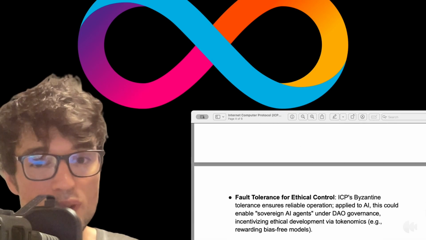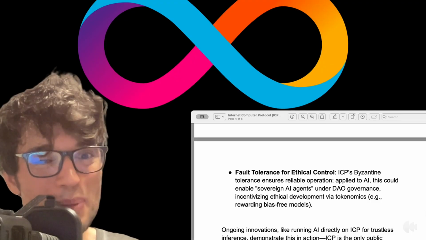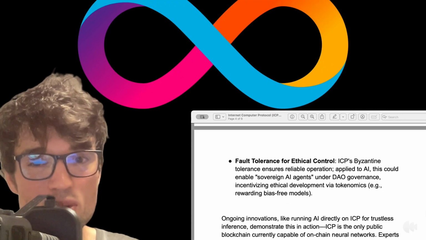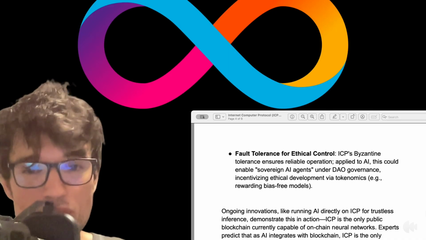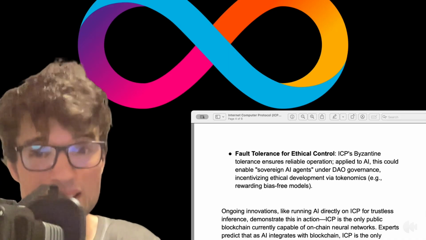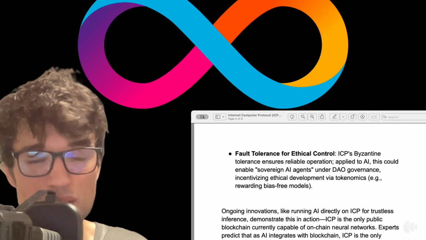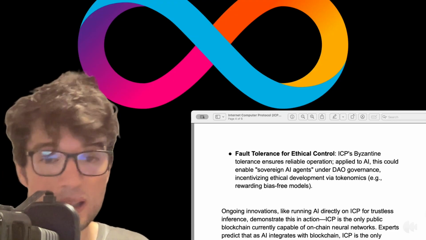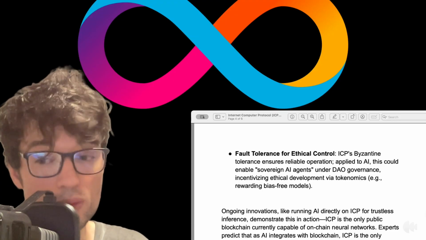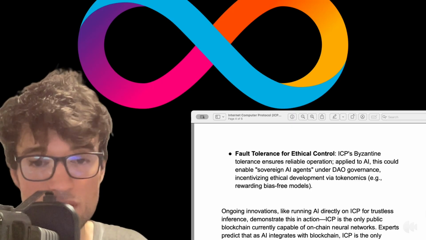Fault tolerance for ethical control. ICP's Byzantine fault tolerance ensures reliable operations applied to AI. This could enable sovereign AI agents under DAO governance, incentivizing ethical development via tokenomics. Example, rewarding bias-free models, which is very important.